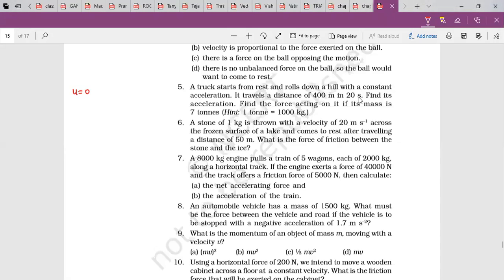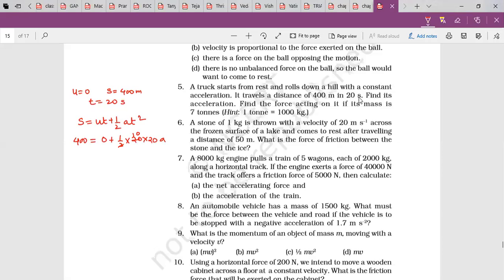U is equal to 0. S is equal to 400 meters, and time is equal to 20 seconds. Now I'm getting 14,000. Yes, ma'am, 14,000 Newton. Even I got 14,000 Newton.